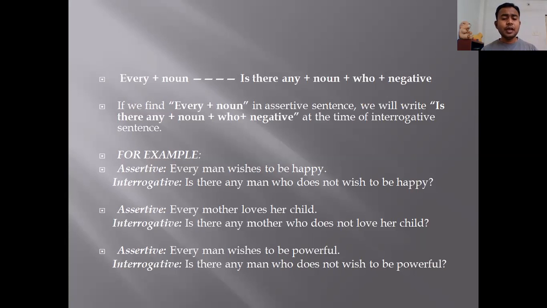Second assertive: Every mother loves her child. So the interrogative will be: Is there any mother who does not love her child? Same format, do not change anything. Is there any mother who does not love her child? Question mark. Third assertive: Every man wishes to be powerful. Interrogative: Is there any man who does not wish to be powerful? Question mark.